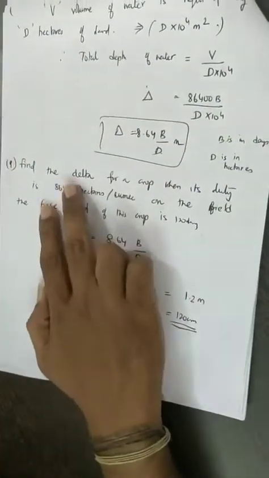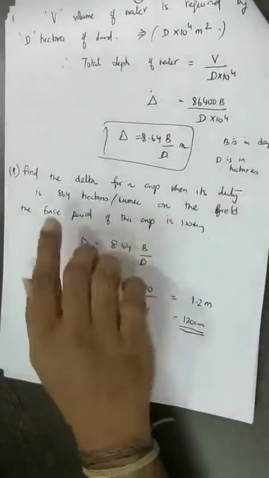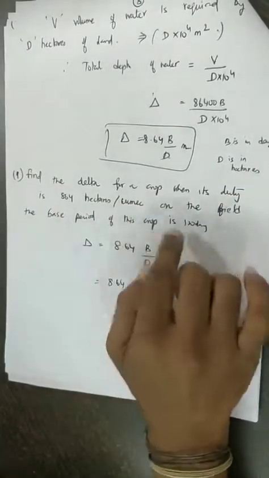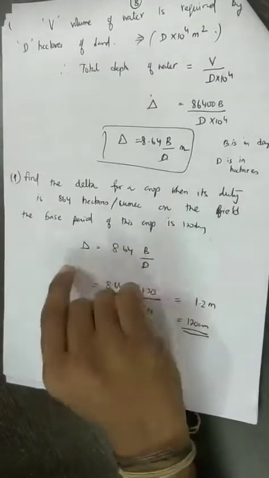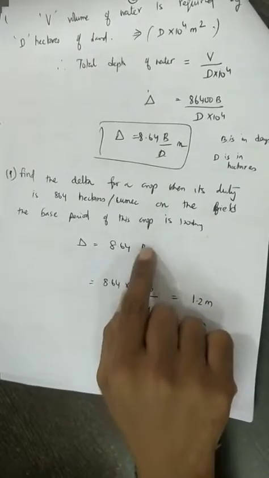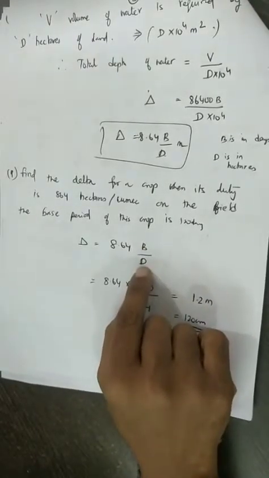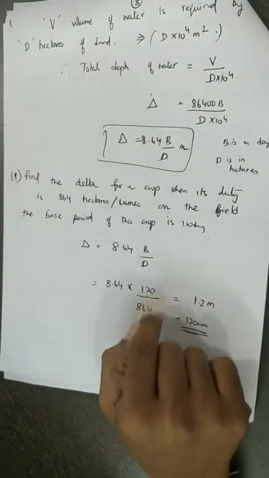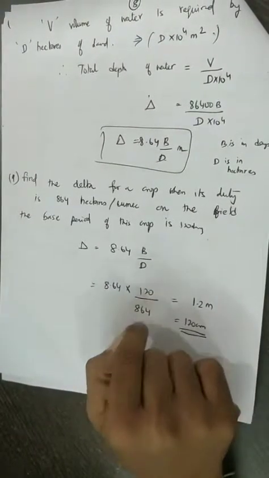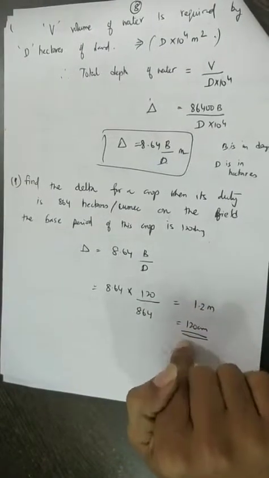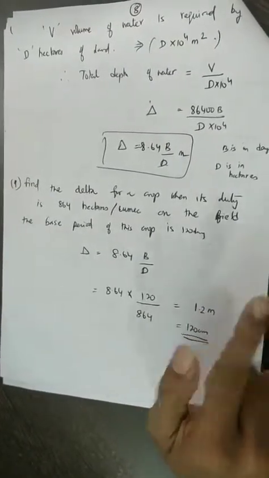A simple problem. Find the delta for a crop when its duty is 864 hectares per cumec on the field, and the base period of this crop is 120 days. So it is a direct problem. Delta is equal to 8.64 B divided by D, where B is in days and D is in hectares. So 8.64 into 120 days divided by 864 hectares per cumec. We are going to get 1.2 meters, and delta is equal to 120 centimeters of water.